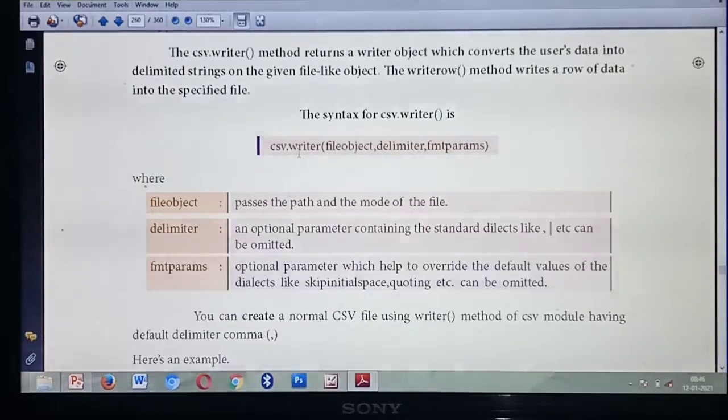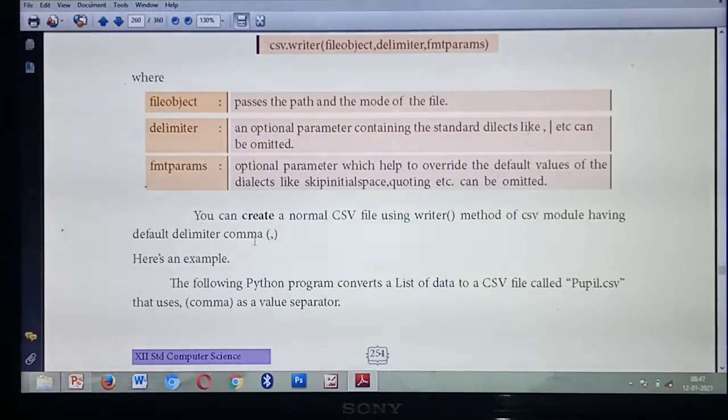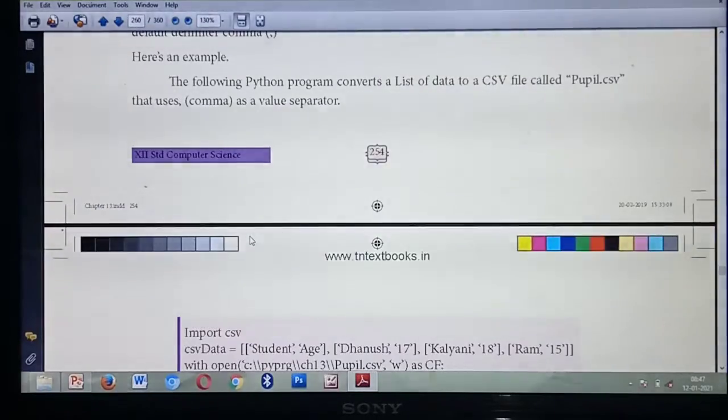So what's the meaning of file object? It represents from which path or location you are going to open the file, and also in which mode you are going to open the file. Then delimiter. In delimiter, standard dialects, that means commas, quotes, pipeline, you can omit by giving delimiter. That's an optional parameter. FMT parameters is also optional, mainly used to override the default values. That means initial spaces, tab space, backspace, you can omit by using FMT parameters. Understood?